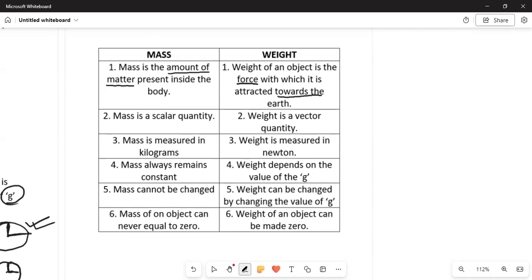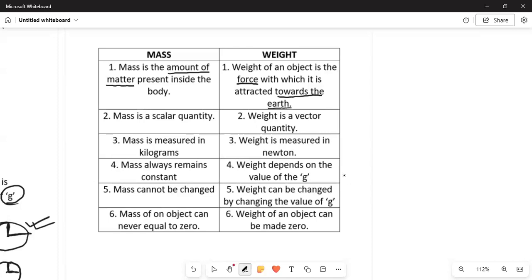With which the object is attracted towards the earth. Then mass is a scalar quantity. We have seen that it is also a fundamental quantity, and all fundamental quantities are scalar quantities. But weight is a vector quantity. Why? Because it is a force, and force is a vector quantity. We have seen it earlier.